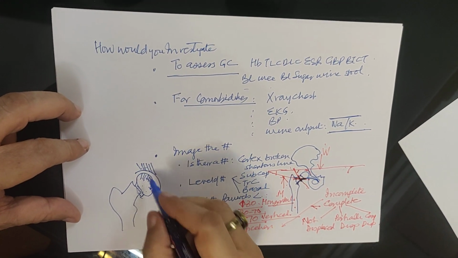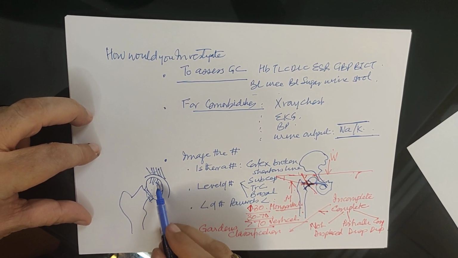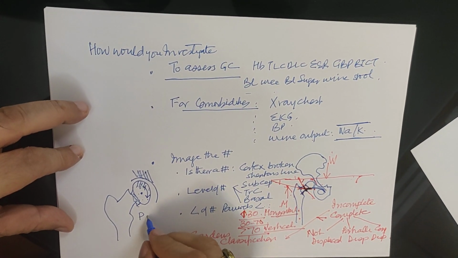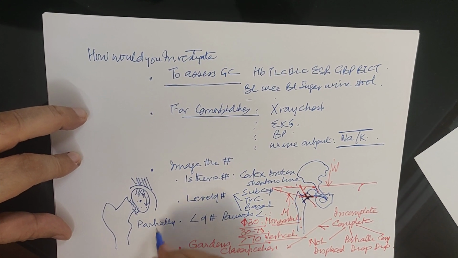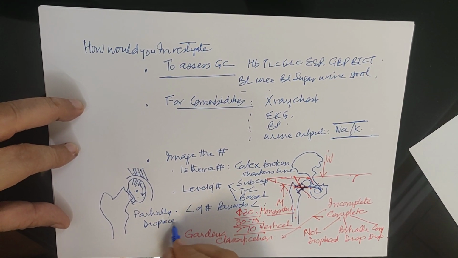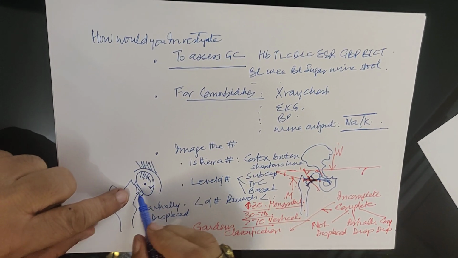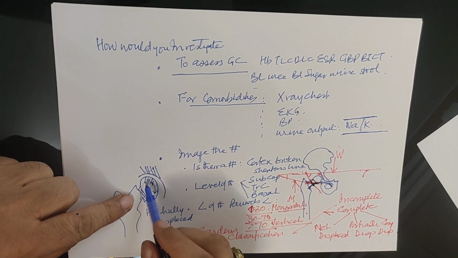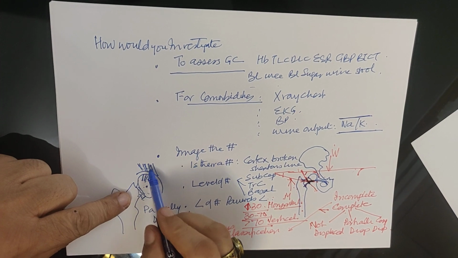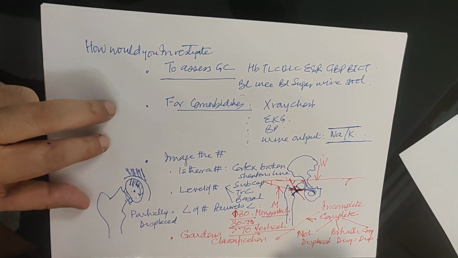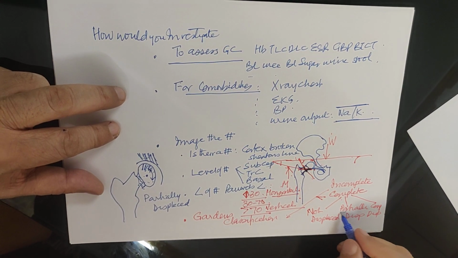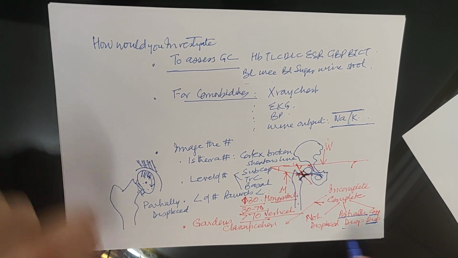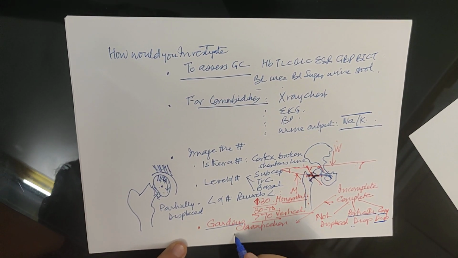This means the head is rotated and the fracture is partially displaced. Supposing there is complete displacement, there will be no hinging and the head will be derotated, and the head trabeculae and the acetabular trabeculae will realign. So that is the difference between partially displaced and completely displaced fracture neck of femur as per the Gardner's classification.